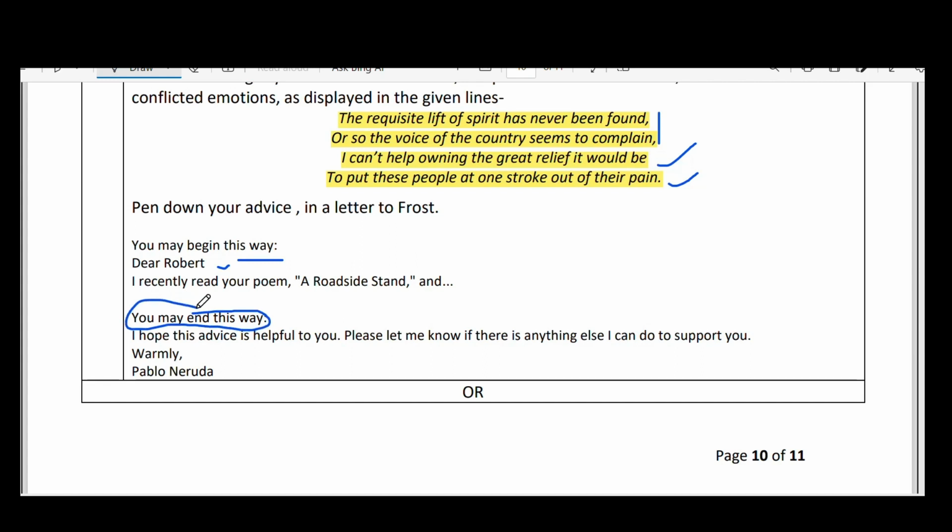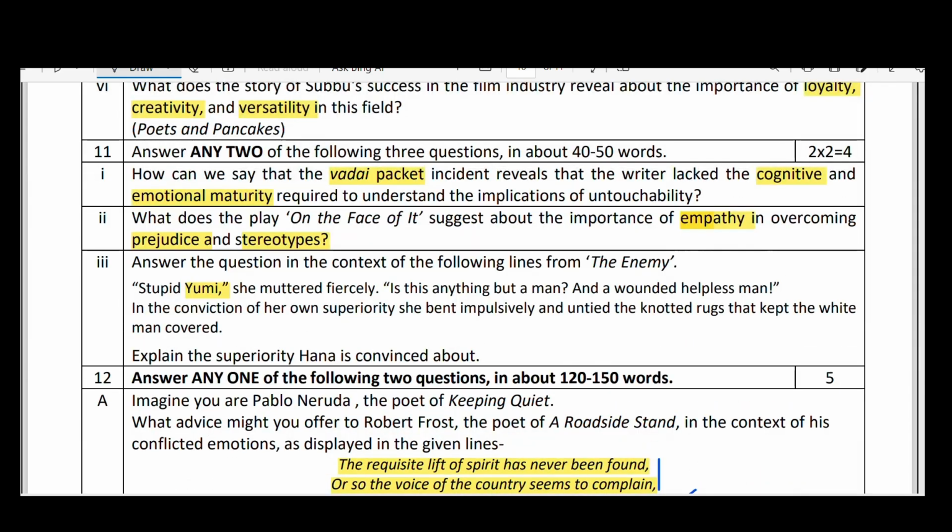I hope this advice is helpful to you. Please let me know if there is anything else I can do to support you. Warmly, Pablo Neruda. See the connection. The writer with Pablo Neruda and the writer. Here he had used two poems, that is Keeping Quiet and this.